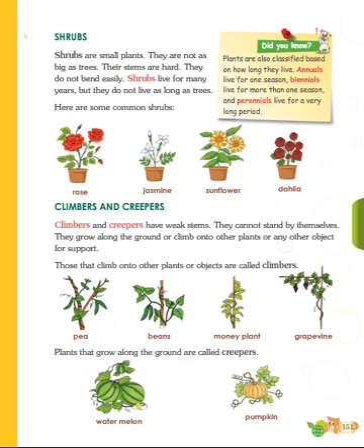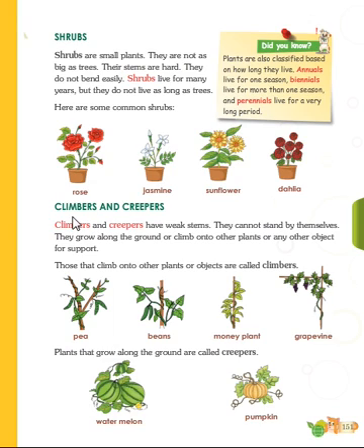They live for many years, but they do not live as long as trees. These plants are small, so they do not live as long. Trees live as long. Okay. So next, I'll show you examples of this: roses, jasmine, sunflower, dahlia. Right. So these are the small plants which are also known as shrubs.